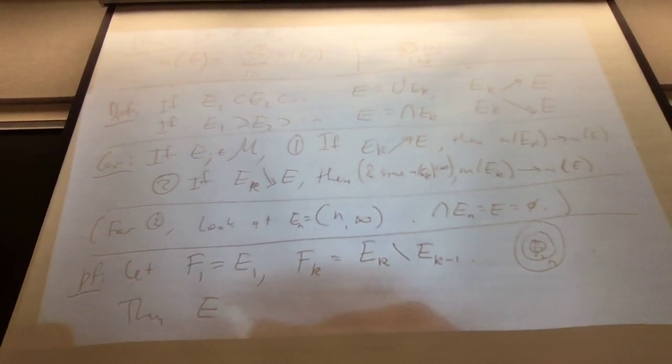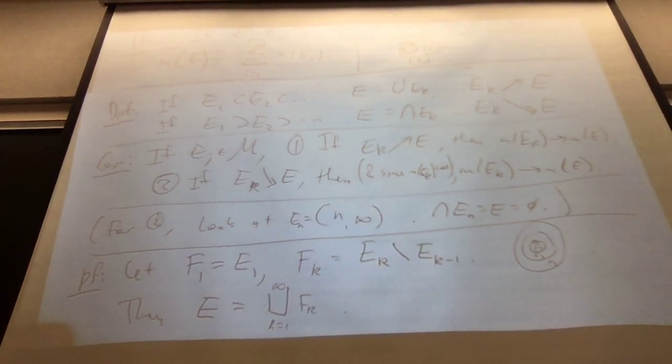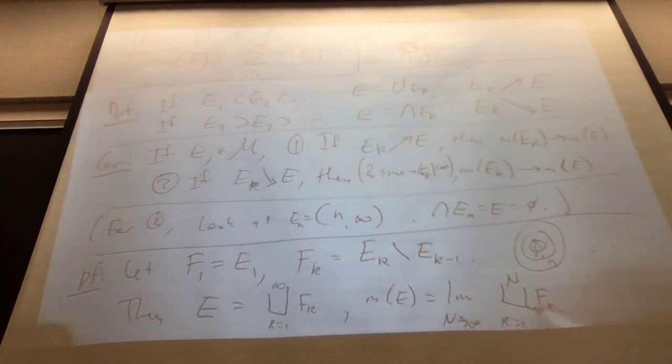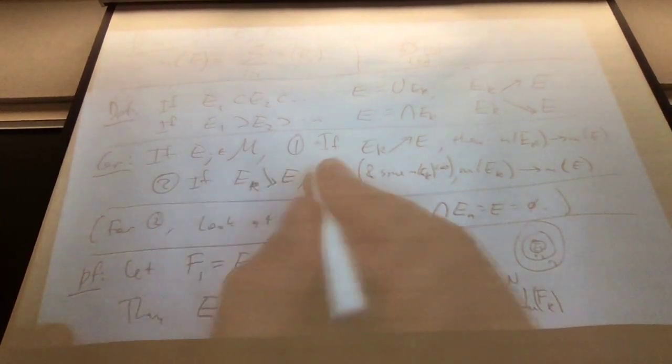Then E is the disjoint countable union of the Fk's. By the previous theorem, the measure of E is the limit as n goes to infinity of the finite chops, that being the measure of that. And that telescopes, doesn't it? That's part 2. So I'm proving part 1.